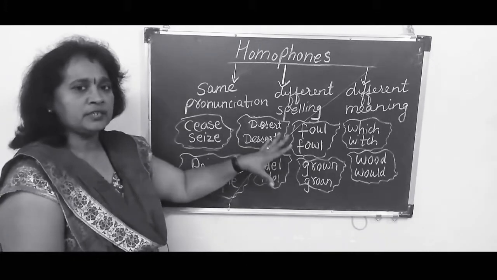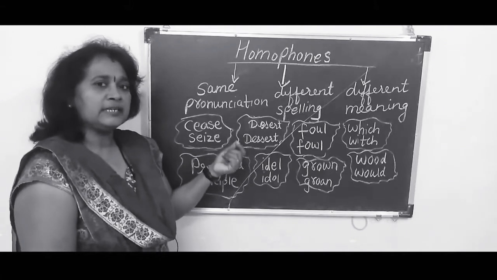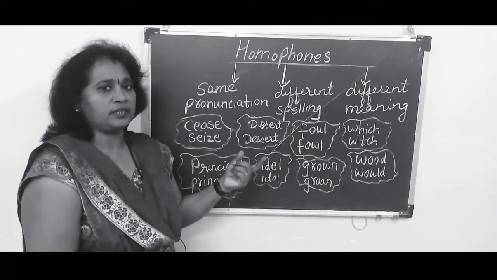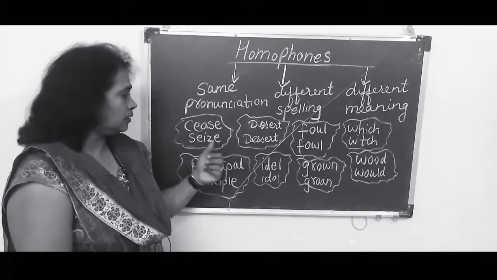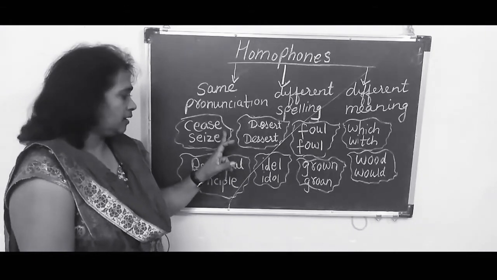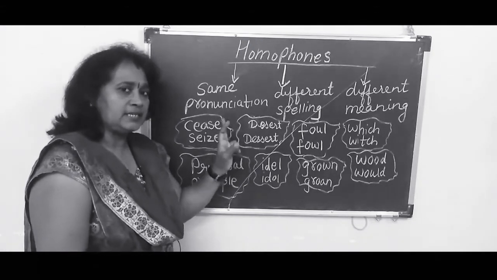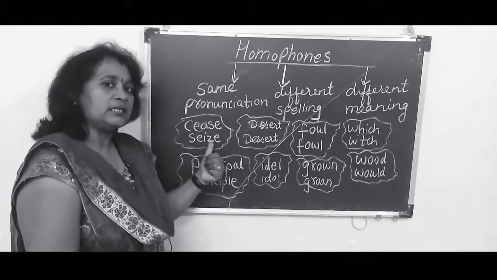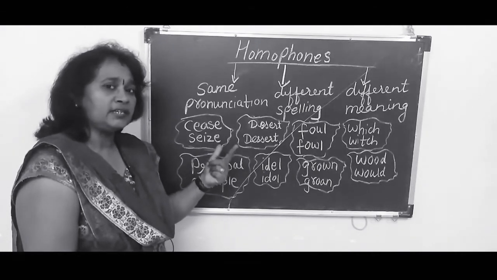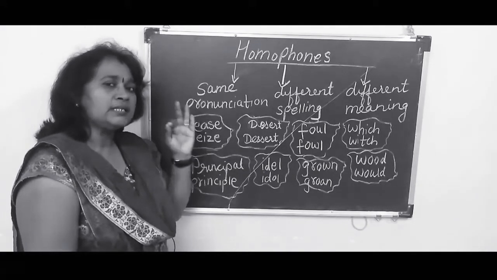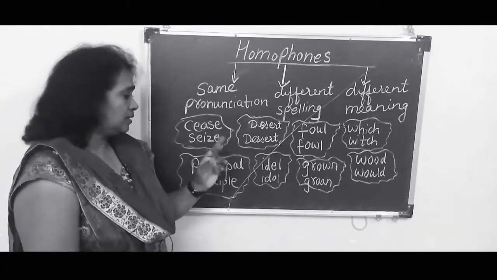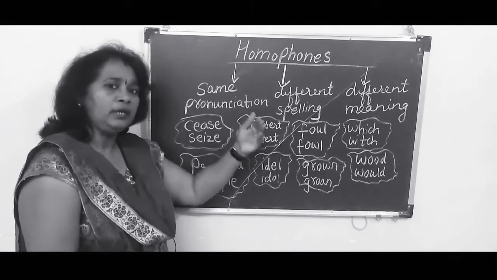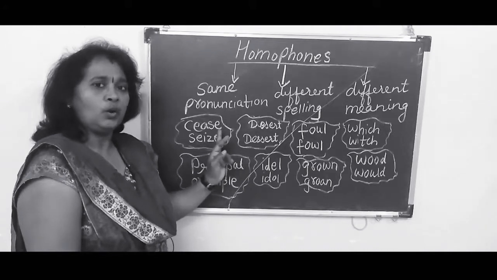So here I have written some words where the pronunciation is the same, spelling is different and the meaning is different. So see the first word over here, seize. C-E-A-S-E, seize. Next word is S-E-I-Z-E, seize. What is the pronunciation? Pronunciation is seize. But you can see the spelling is different. Now let's see how the meaning is different of these two words.